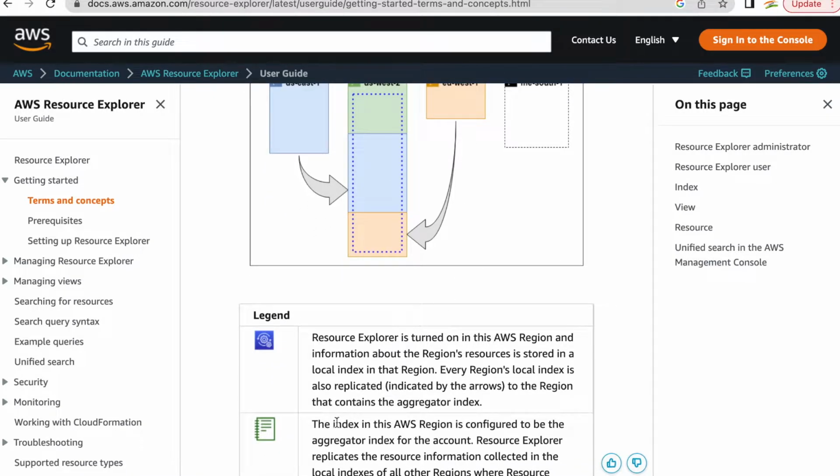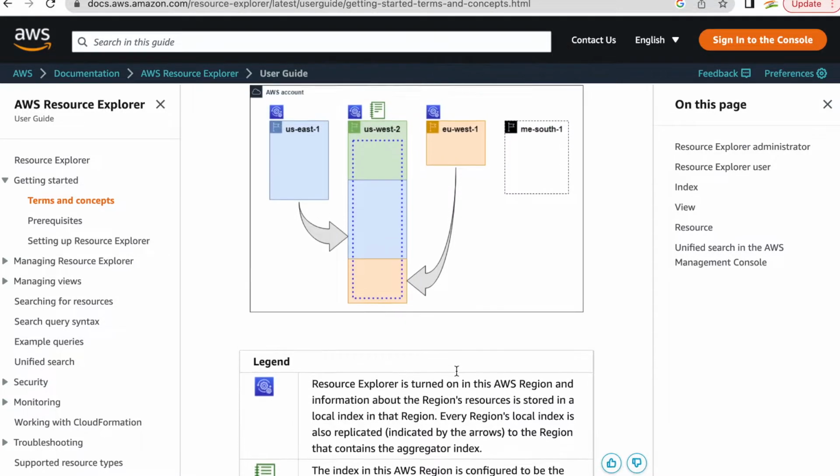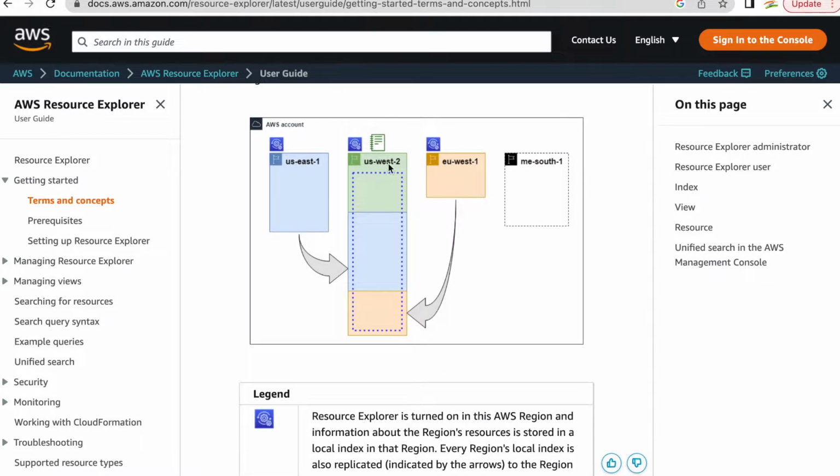Then what is this? This is saying the index in this AWS region is configured to be the aggregator index. So what it is saying is, in these regions where you are turning on your Resource Explorer, you will have a local index which will index local resources to that region, and this is what this local index will be on all three regions.